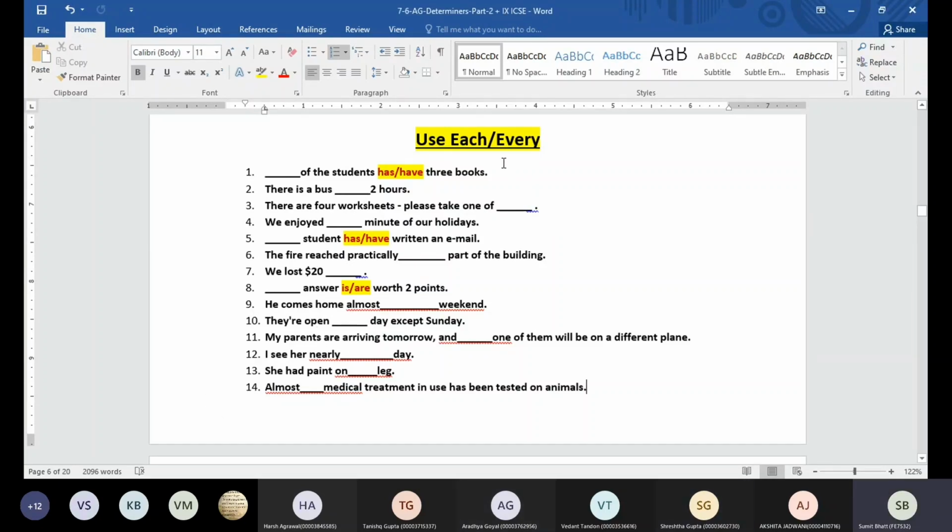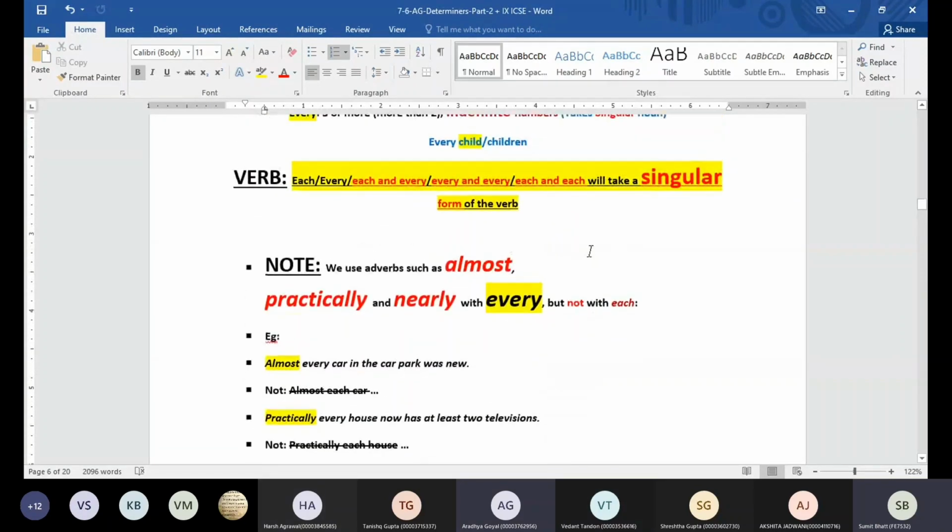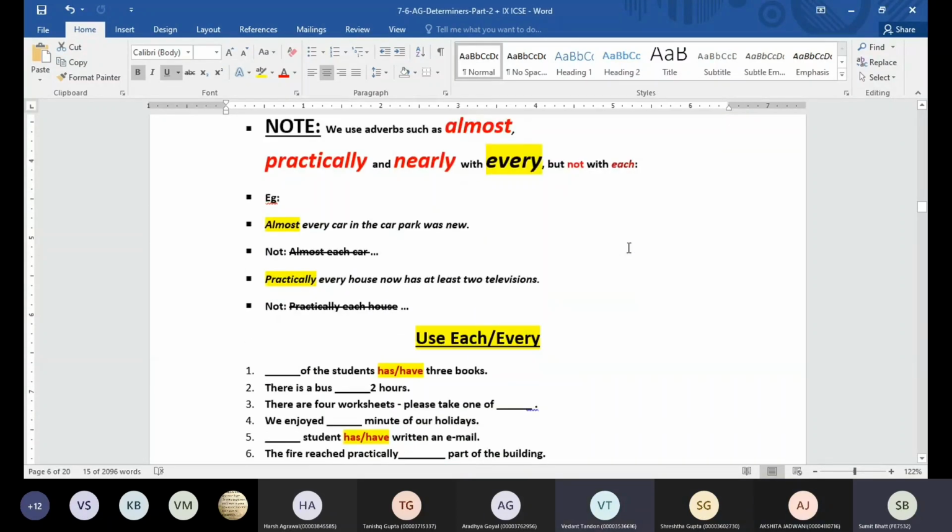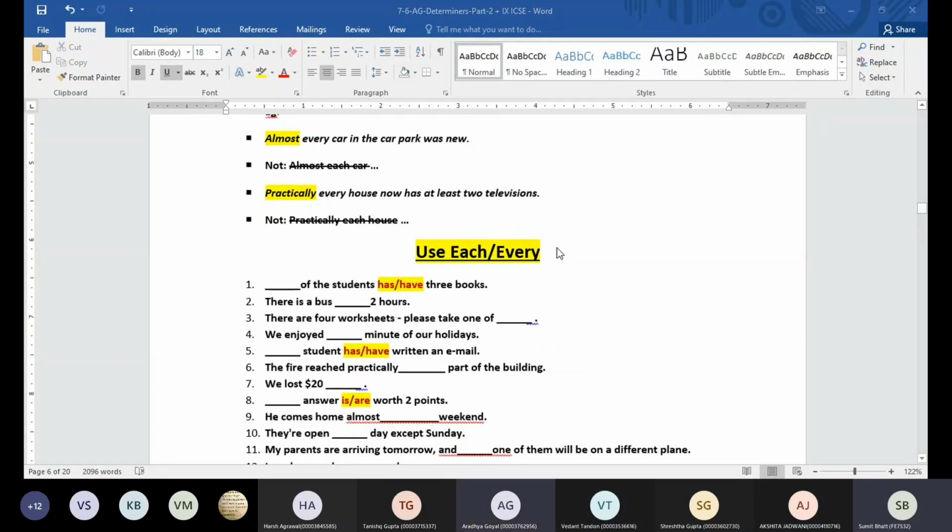In terms of verb, guys, if you're using each and every, what type of verb are we going to use? Singular, plural, or it depends? If you have a sentence with each and every, does the verb depend, or is it always singular?